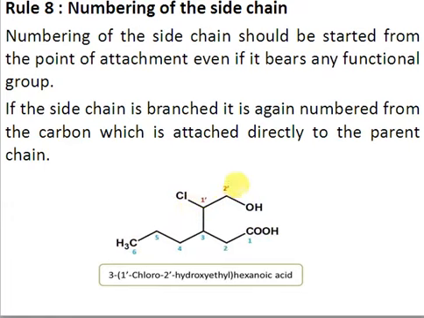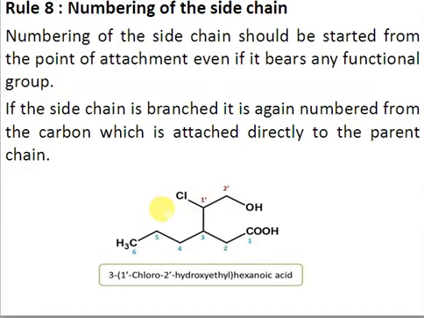Whenever there is a side chain attached, and that side chain also has further substituents, the side chain is numbered using prime numbers, right? And always start the numbering at the point of attachment. We will not start numbering from the alcohol side, because although alcohol has preference, we will start numbering from this direct point of attachment. So we'll start numbering from here, 1 prime, 2 prime. Whenever you see prime numbers, it means that is the numbering of the side chain.